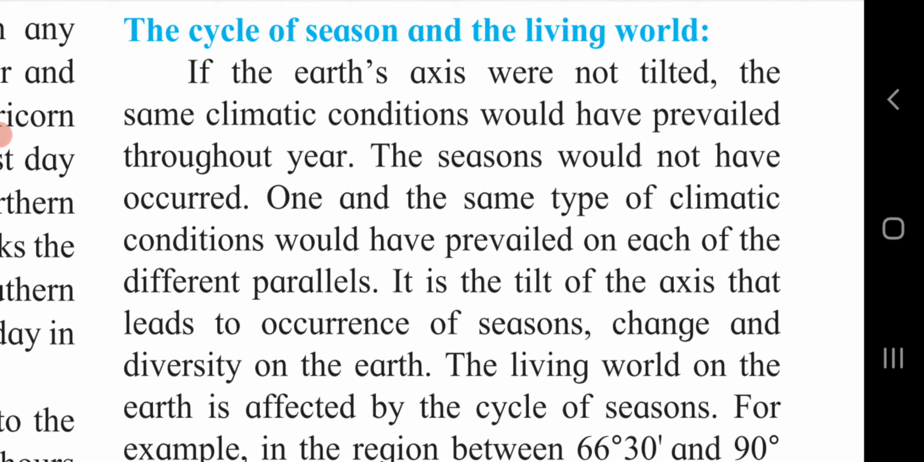The cycle of season and the living world. If the Earth's axis were not tilted, the same climatic condition would have prevailed throughout the year. So, yes, this is the main point. If the Earth's axis is not tilted, then what? The seasons will not take place, and constant temperature or constant climatic condition will be seen. So, due to the tilted axis of the Earth, the seasons take place.